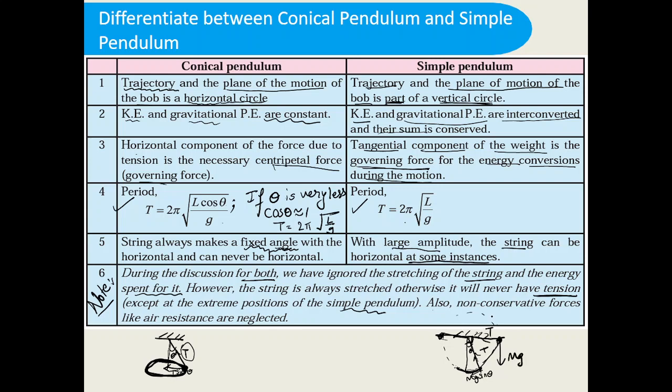So there is no force which can give this tension. Also, if you consider any extreme position, the tension value will be less, because mg is actually divided into two parts. While exactly at the mean position, mg is downward and T is upward. So at the mean position, the tension will be maximum. At the extreme position, the tension will be minimum, and at 90 degrees, the tension will be zero.